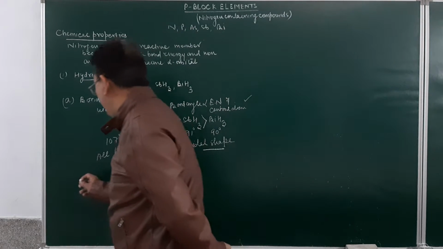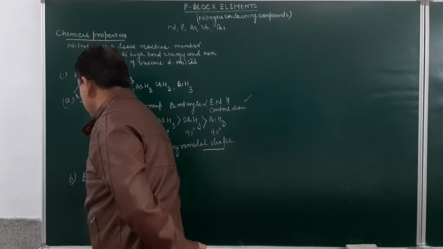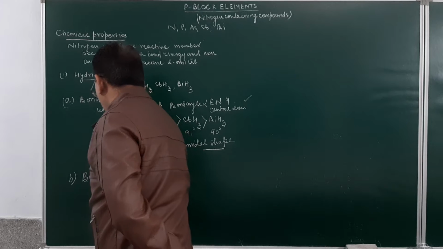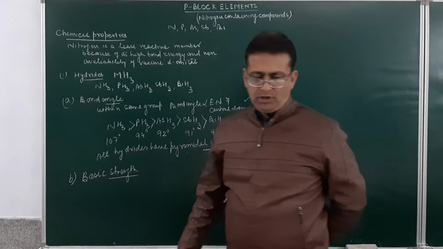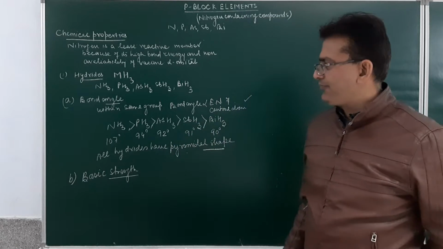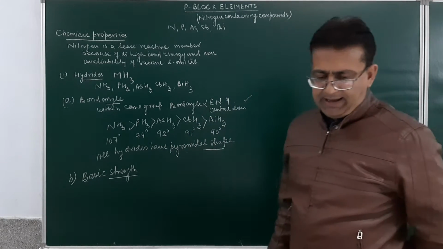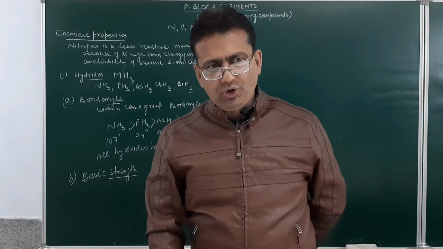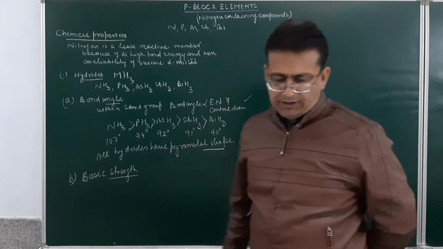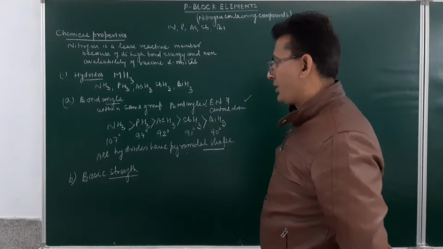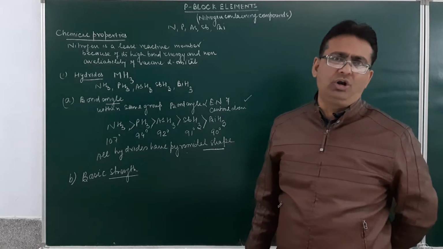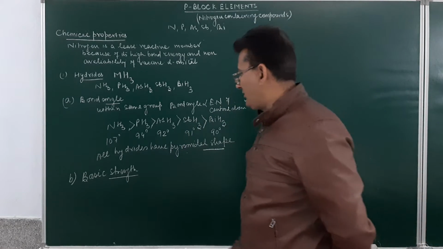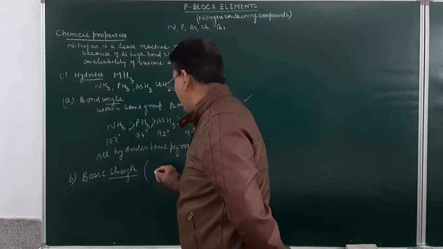Second characteristic over here will be the basic strength. Now, as far as the basic strength is concerned, all the hydrides of group number 15 act as a Lewis base. Why do they act as a Lewis base? Because they have a tendency to donate the lone pair of electrons. The more the ease with which they can donate the lone pair of electrons, the more will be the basic strength of the hydrides.